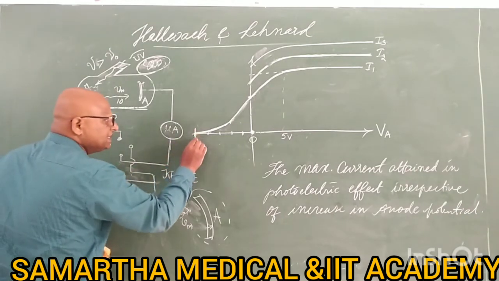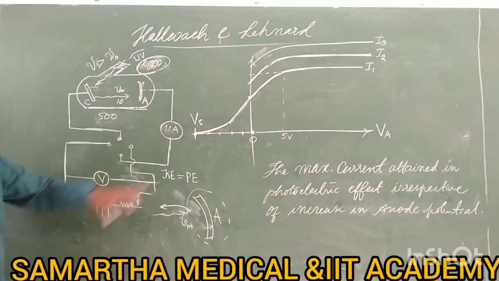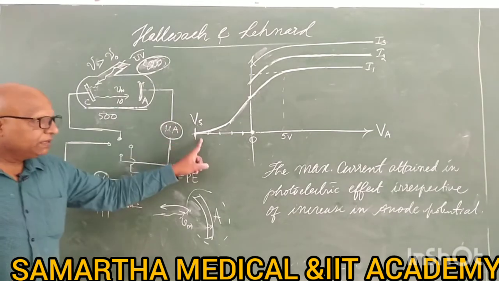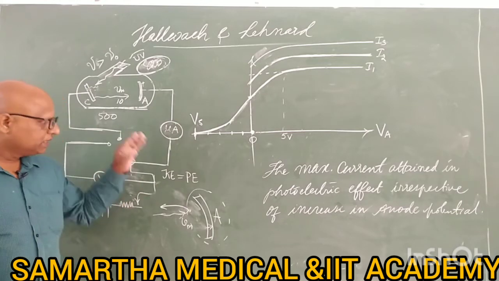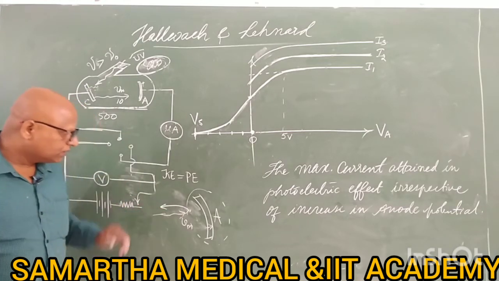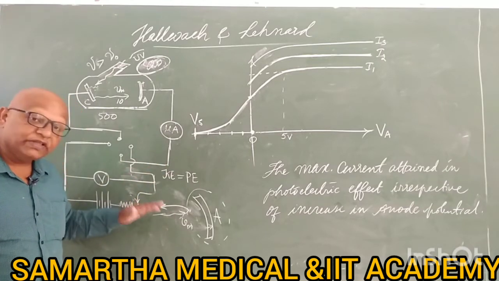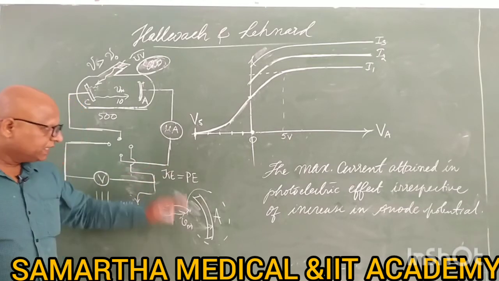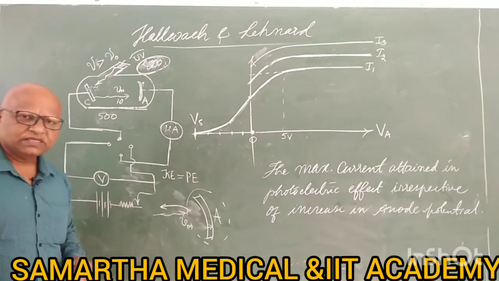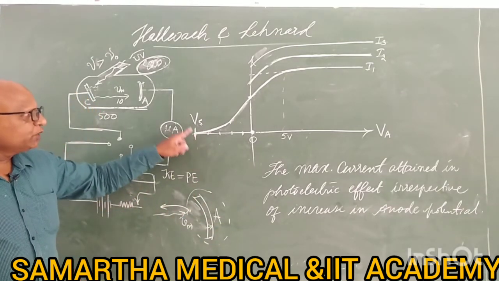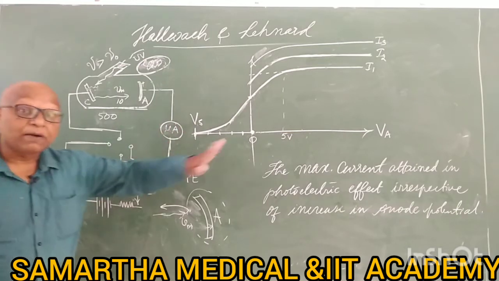That's why this is called stopping potential: the minimum negative potential at which the photoelectron with maximum velocity is just stopped. In other words, the minimum negative potential at which the photoelectric current stops.